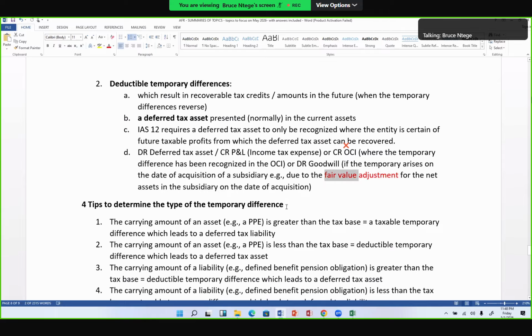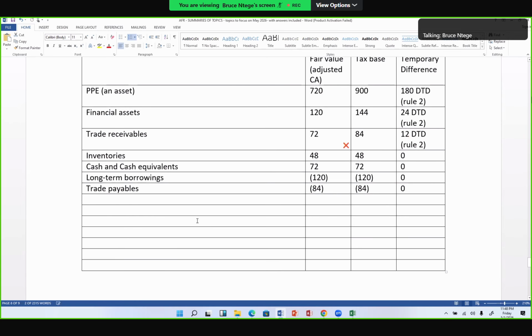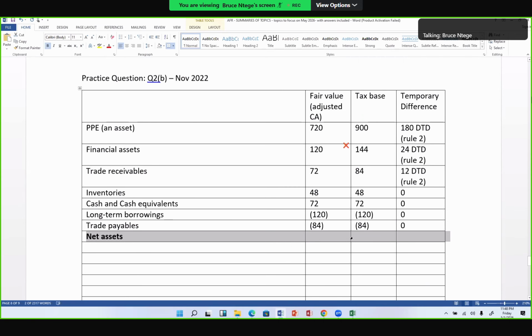It comes from IFRS 3, business combinations, and IFRS 10, group accounts. Okay, so we want to look at our net assets on the date of acquisition, in terms of their fair values. I'm going to use my calculator here, and I'm picking these totals as they are here.